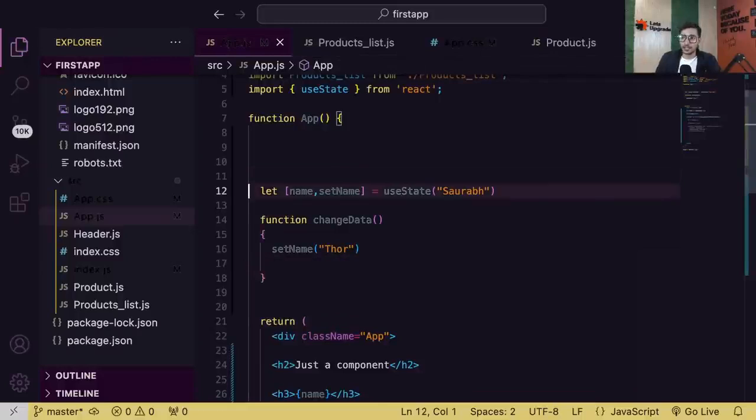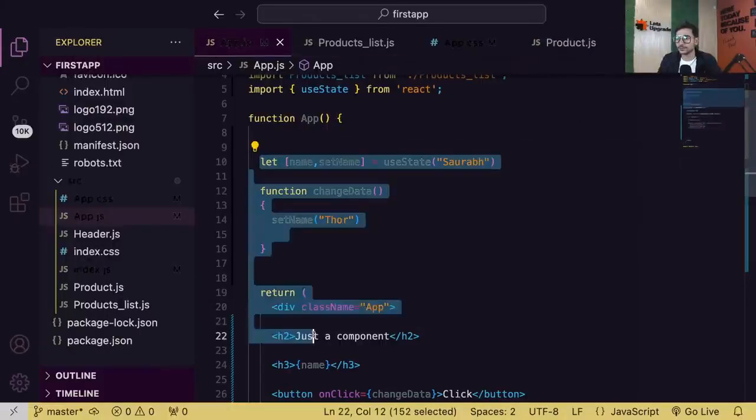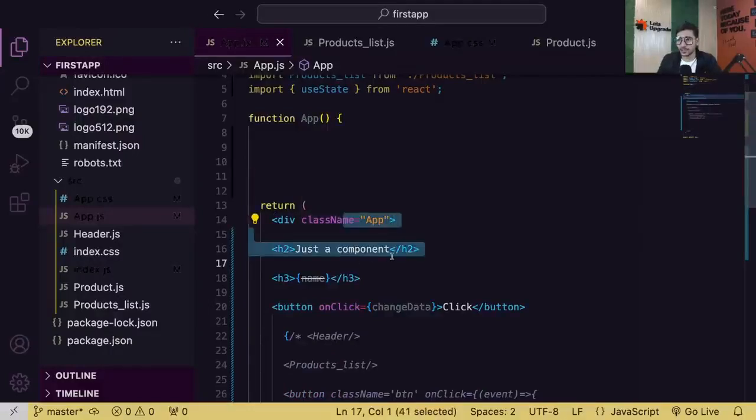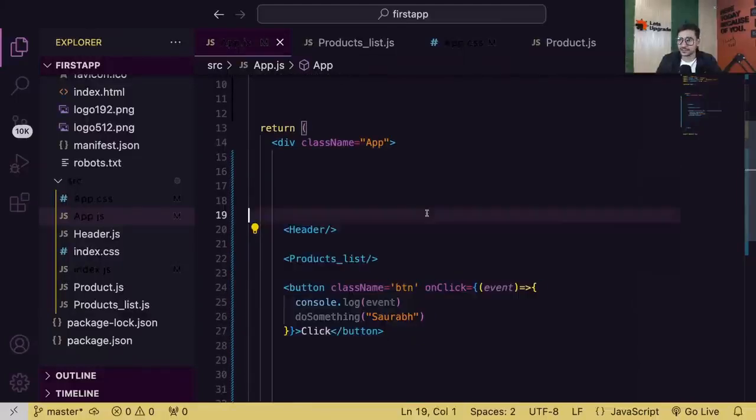Now let's move ahead and create a few more state variables inside a component, so that we can understand what's going on. Let me get back to normal. Let me remove this whole thing. Now that you have understood how to create it, let me just remove it. Don't worry, I'm again going to create it inside a single component. Let me get back this header and button and all that stuff, products and everything.